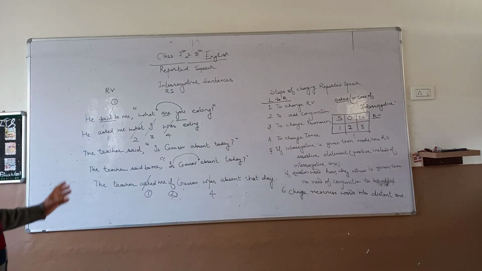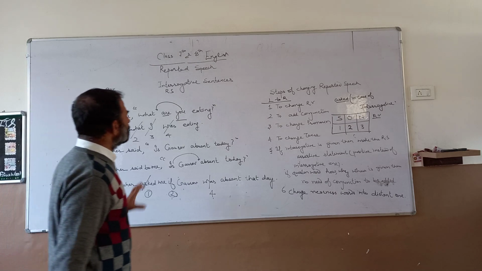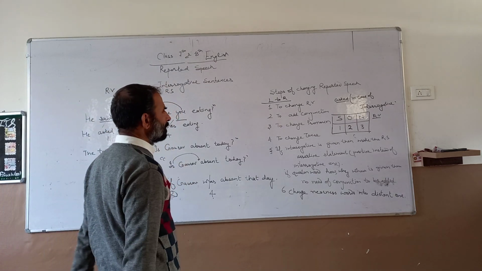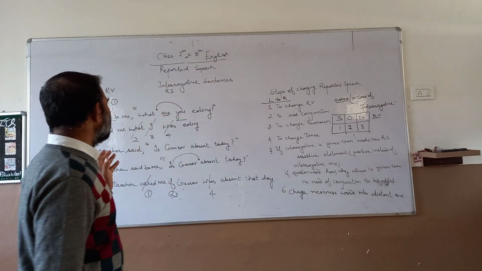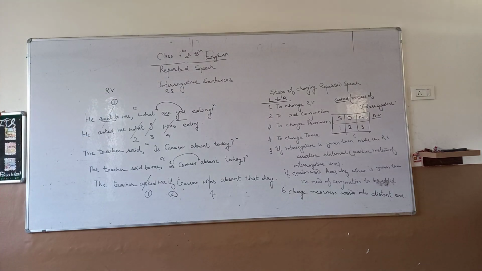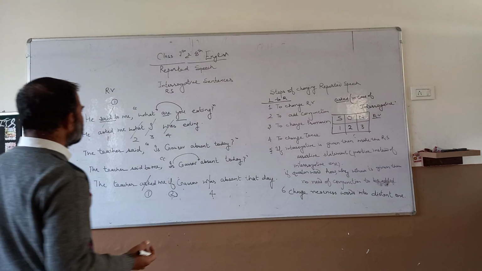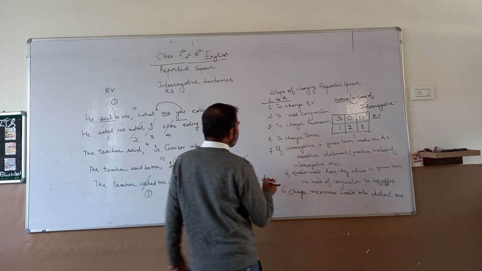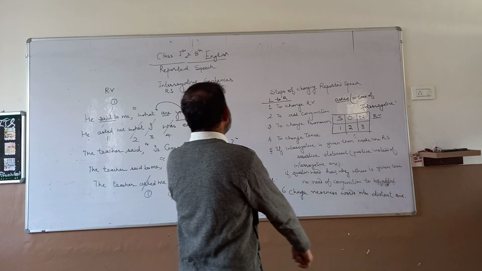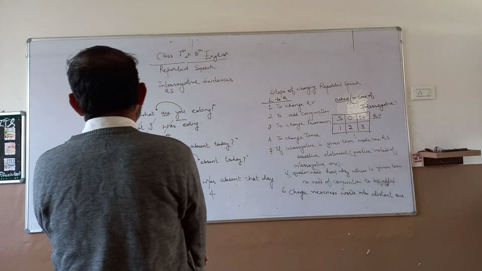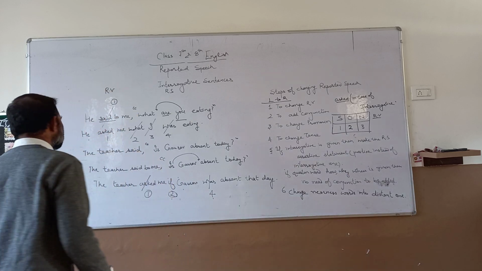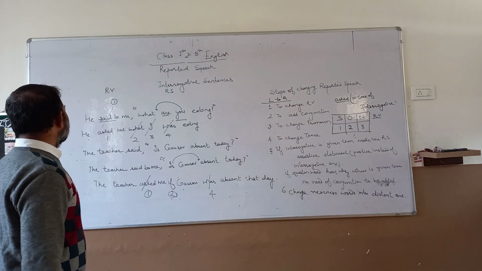Clear? Now you have to keep in mind those things which you did in your positive statements. We have to add something extra in this. For example, change the reporting verb. We have to use asked instead of told. Clear?